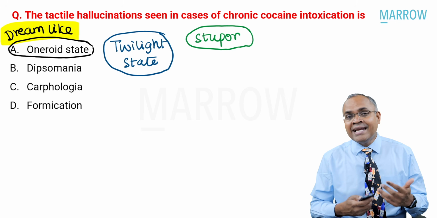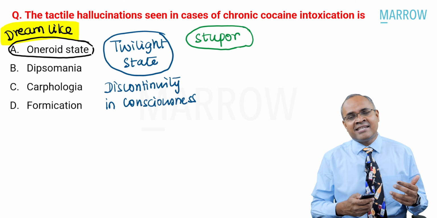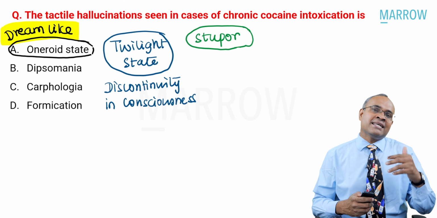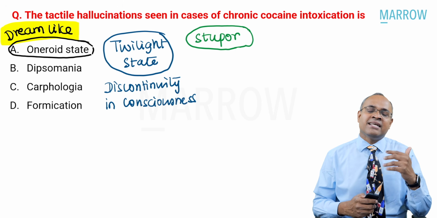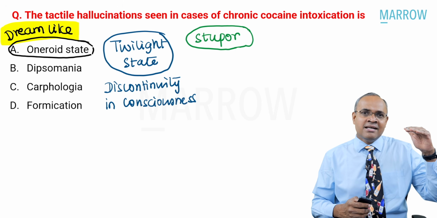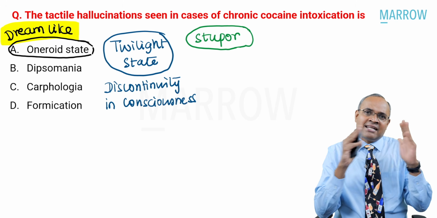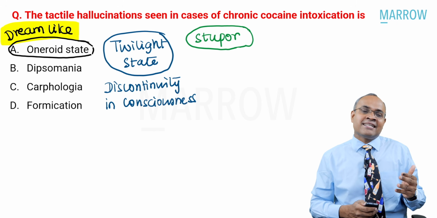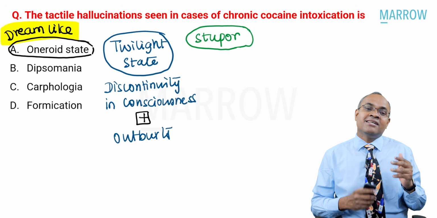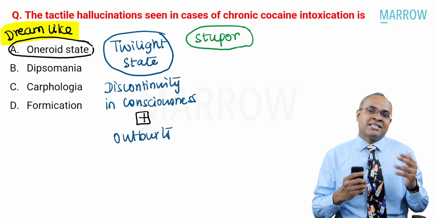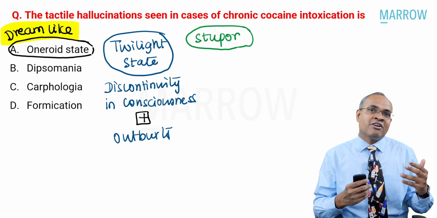What about twilight state? When you're talking about twilight state, the exact word which is looked at is a discontinuity in the consciousness. The person is conscious completely and oriented, but there is a discontinuity in that consciousness. That is very characteristic of twilight state. Along with it, you also generally see outbursts. What outbursts are we talking about?